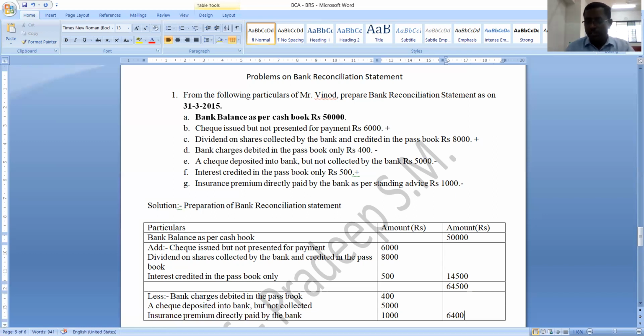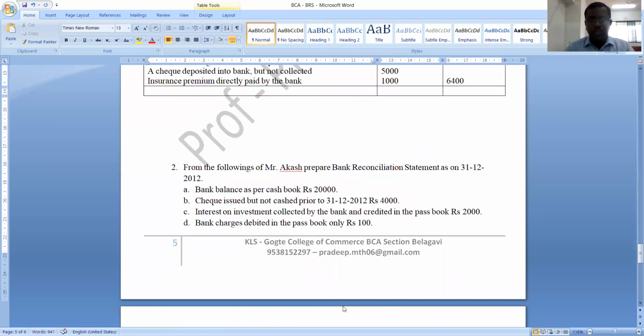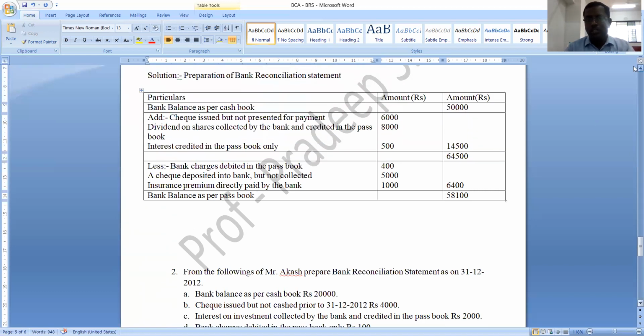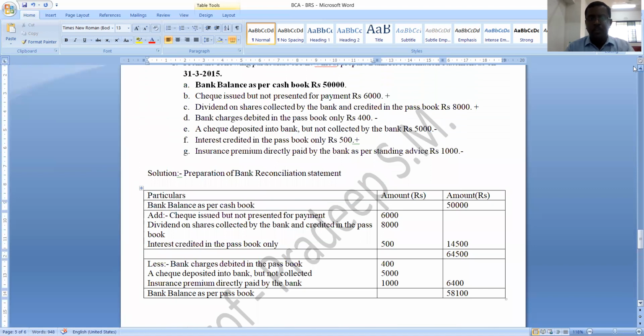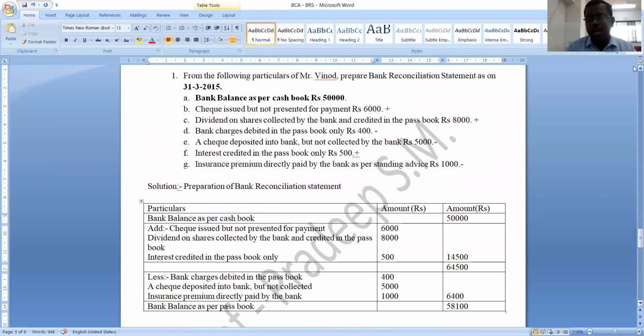Now you should deduct this 6,400 rupees from what? From 64,500. So 64,500 minus 6,400, how much will you get? You will get 58,100. What is this 58,100 now? This 58,100 is bank balance as per passbook. Understood? So bank balance as per passbook is how much? It is 58,100.